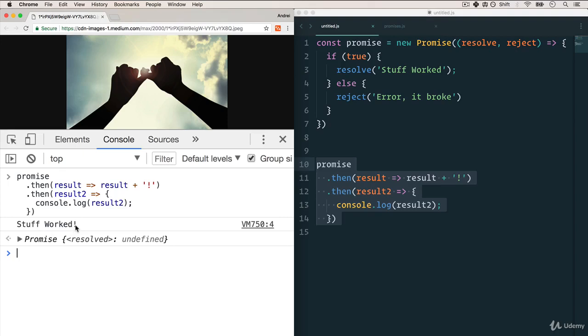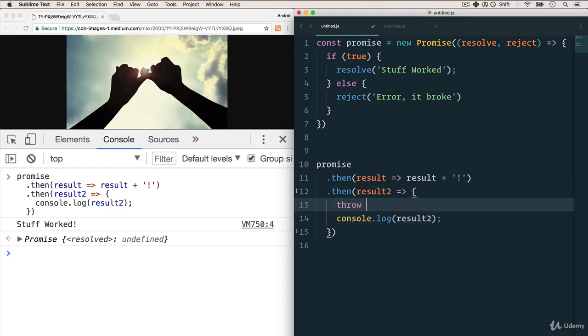Very cool. But what happens if something happens in between here? We just have a console log, but let's say we have an error, and that error causes us to throw an error. Well, what happens now? With promises, you can actually do something called .catch. And this will catch any error that the promise may have.